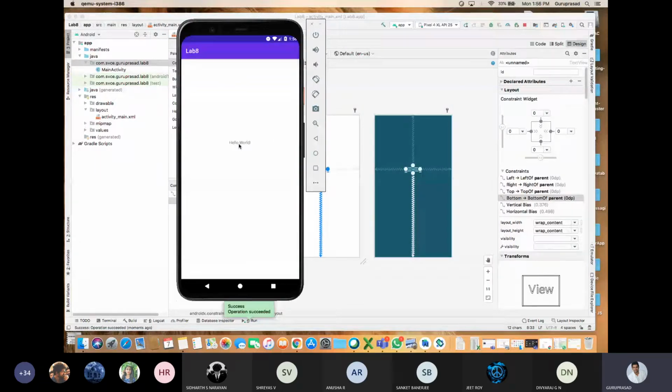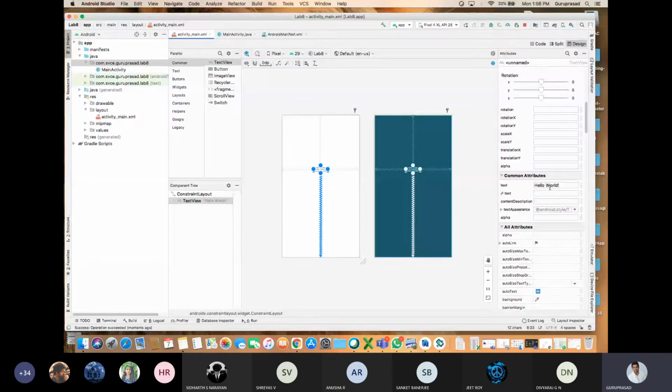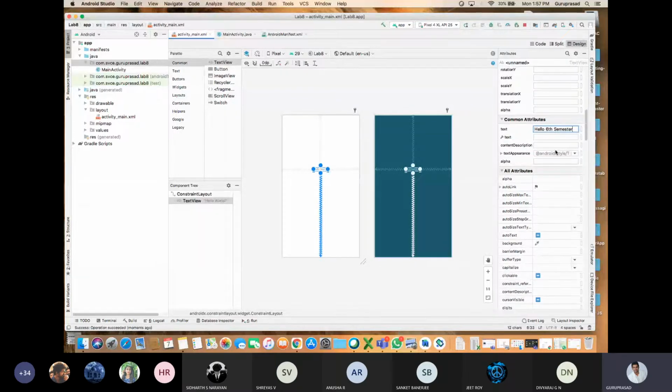See, no programming techniques you need for the Android Studio. So hello world, I'll double click. I'll see the attributes here. I'll change it to hello 6th semester. In the common attributes, I am changing the text. That's all. I'll show you how to change in the attributes, as well as in code also. Okay. I have changed this.